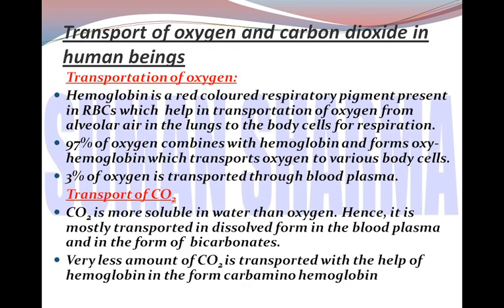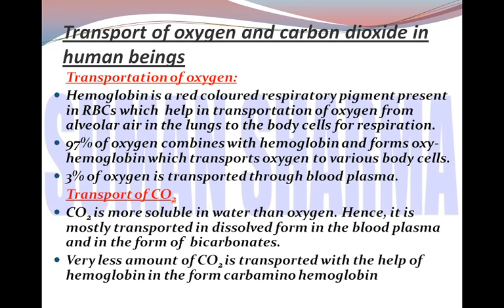Now students, the last topic of today's lecture is transport of oxygen and carbon dioxide in human beings. How is oxygen transported? You know, hemoglobin is a red colored respiratory pigment present in red blood cells that helps in transportation of oxygen from the alveolar air in the form of oxygenated blood to the body cells for respiration. About 97% of oxygen combines with hemoglobin and forms oxyhemoglobin, which carries this oxygen to the various body cells.